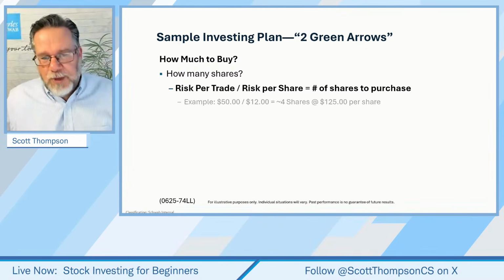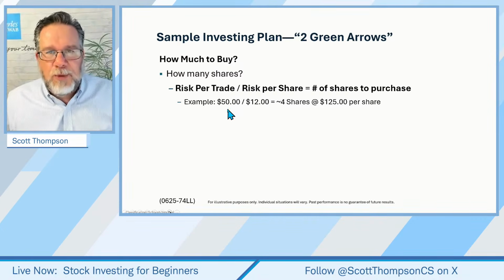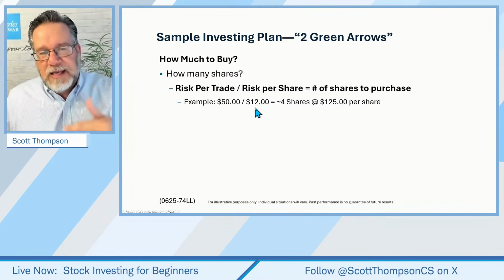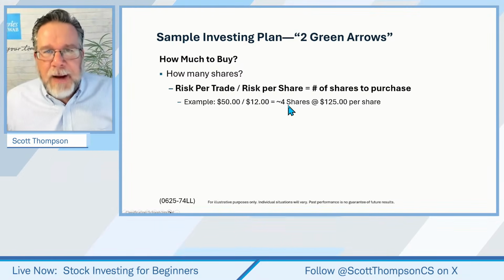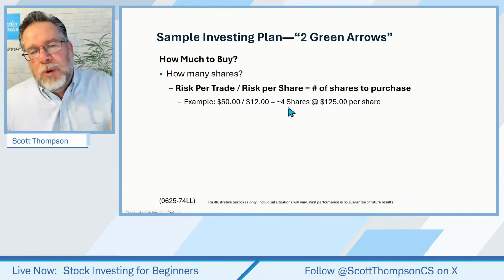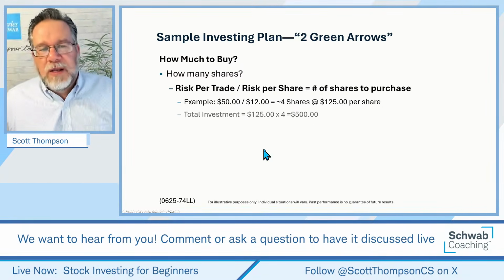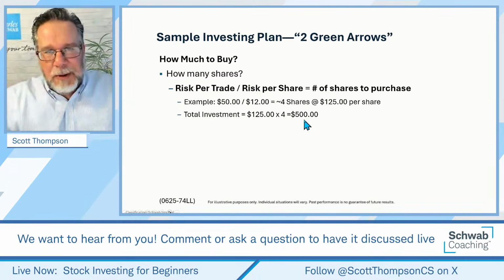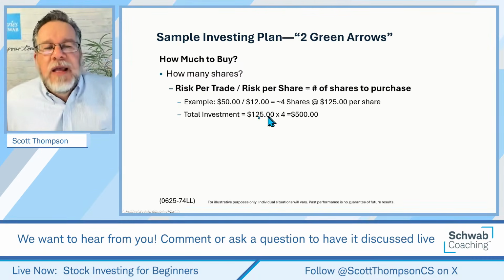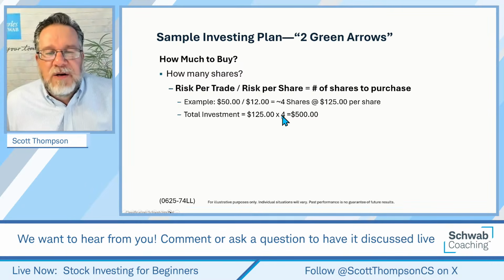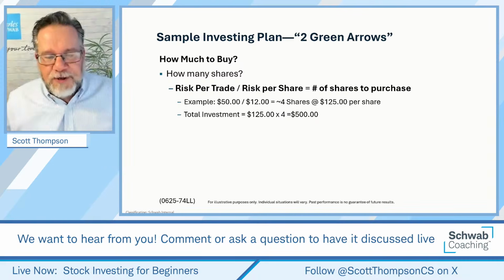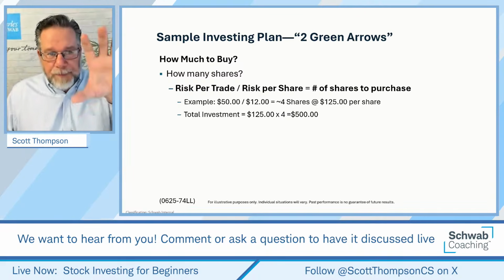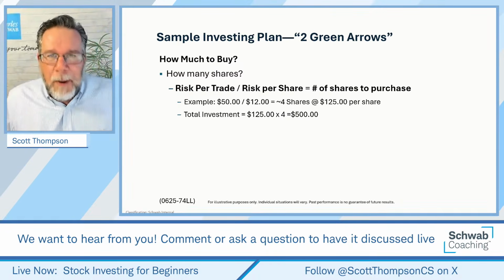So risk per trade divided by risk per share. If I have $50, that's what I'm willing to lose on the trade. I'm getting in at one price and I'm risking about $12 per share. Divide those and I could buy about 4 shares. And then what we would want to do is do a check. Does that meet my maximum allocation per trade? In this case, $125 times 4 would be $500, and that would fit not putting more than 5% of our portfolio in any single position. Okay, so that's the plan and how much to buy.